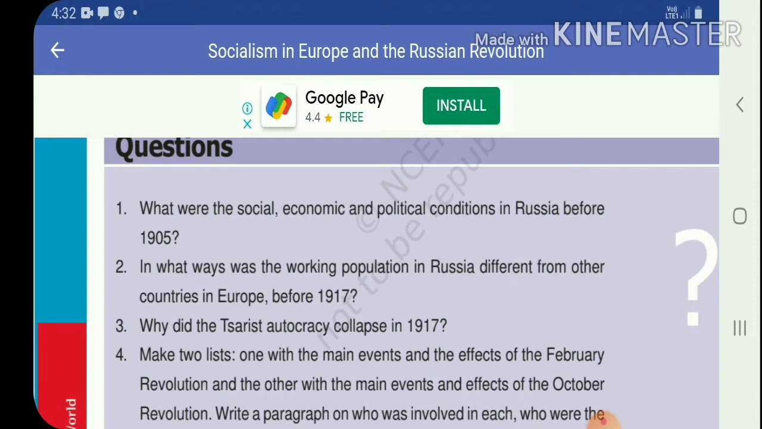You know that the second chapter is Socialism in Europe and the Russian Revolution. Now we are discussing the first question: What were the social, economic, and political conditions in Russia before 1905? Now we will watch the answer to this question.